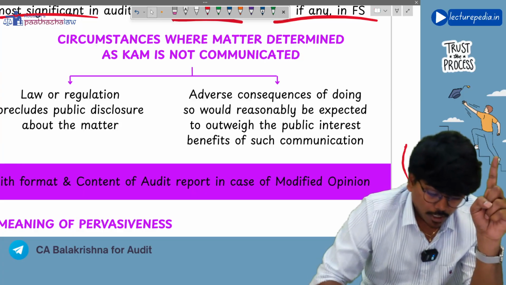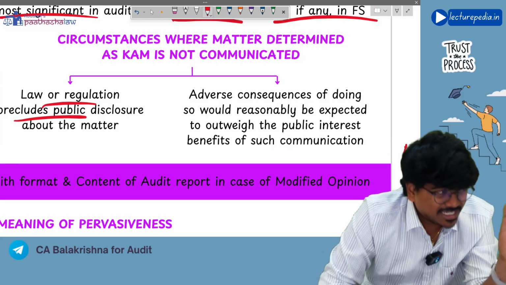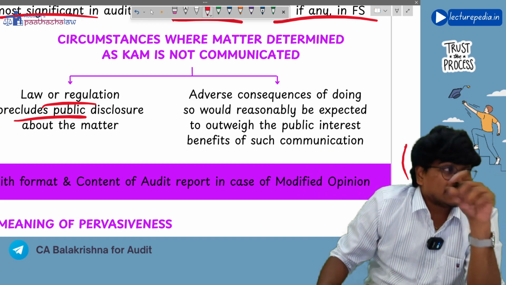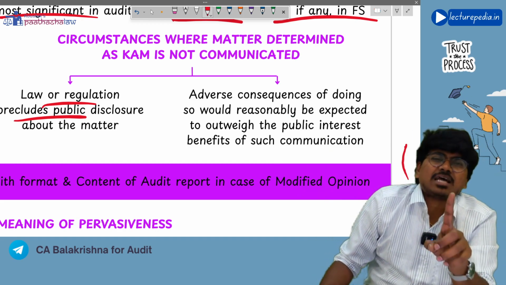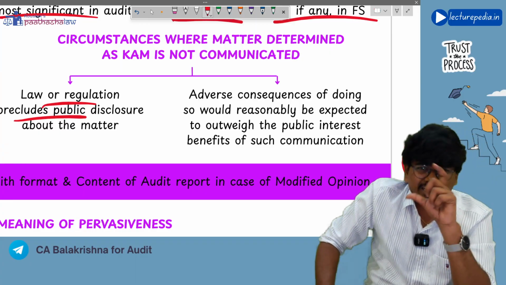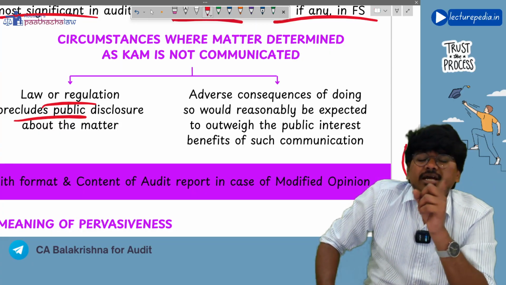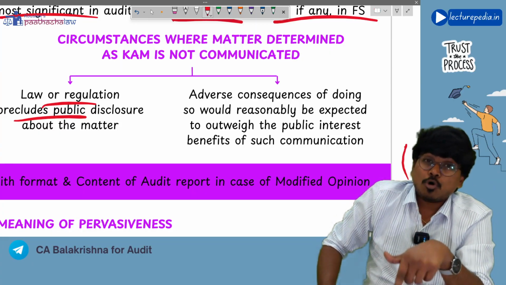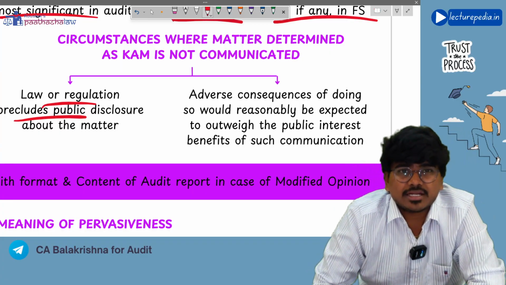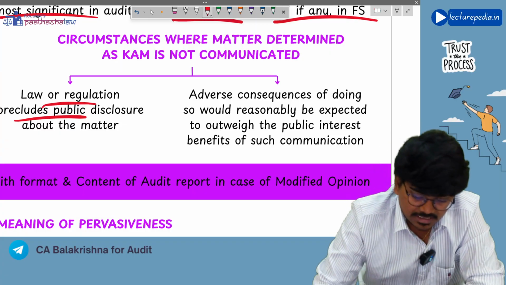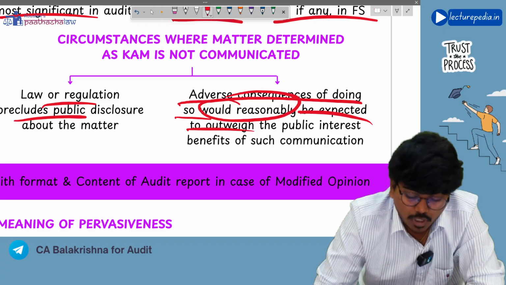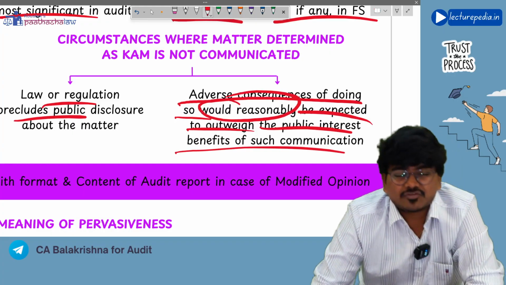First of all, law or regulation precludes public disclosure of that matter. Law or regulation doesn't allow that matter to be publicly disclosed. In such a situation, even though you have determined that item as key audit matter, you will not communicate it. Second situation, the disadvantage of communicating key audit matter is more than the advantage that the users will get. In this situation also you will not communicate key audit matters. Understand? Adverse consequences of doing so would reasonably be expected to outweigh the public interest benefits of such communication.